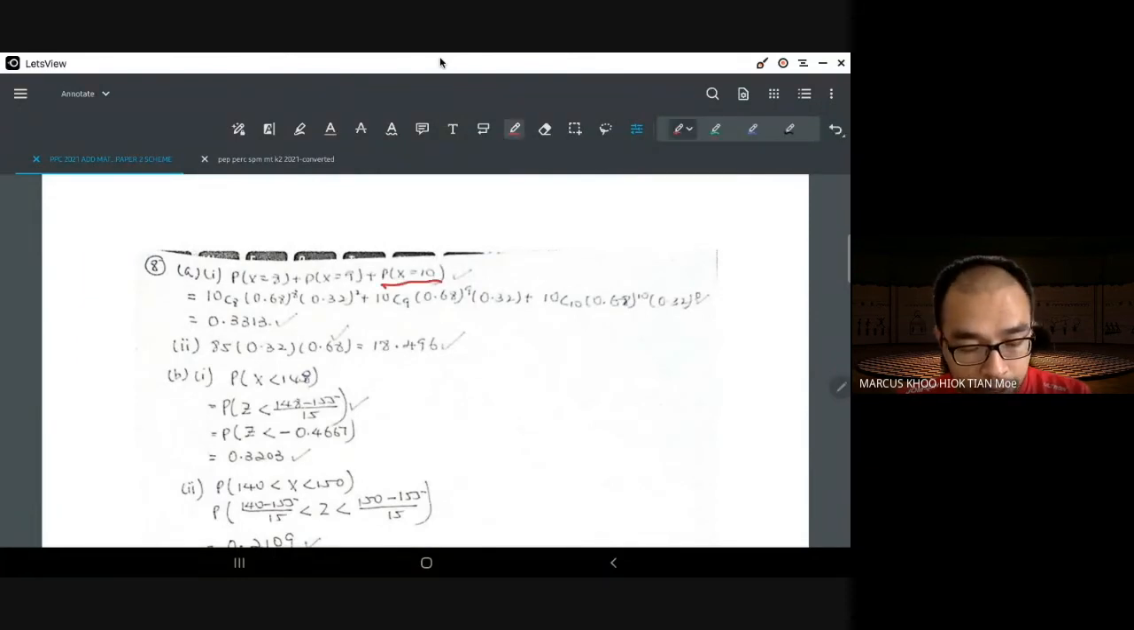Then you replace it correctly. 8 and 2, 9 and 1, 10 and 0. Sorry, 1 over here. And you calculate, you should get at least about 0.313.